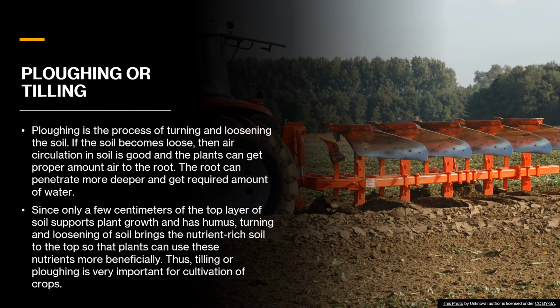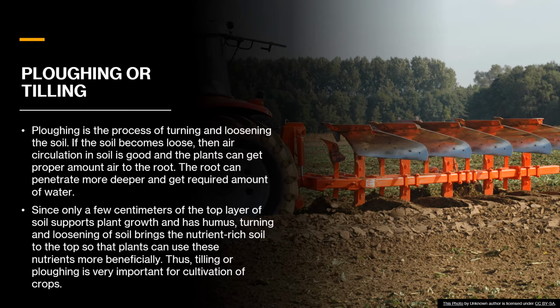Plowing or tilling. Plowing is the process of turning and loosening the soil, as you would have learned in lower classes. If the soil becomes loose, then the air circulation in the soil is good, and the plants can get a proper amount of air through the roots. The roots can also penetrate deeper to the water level in the ground, and get the required amount of water.